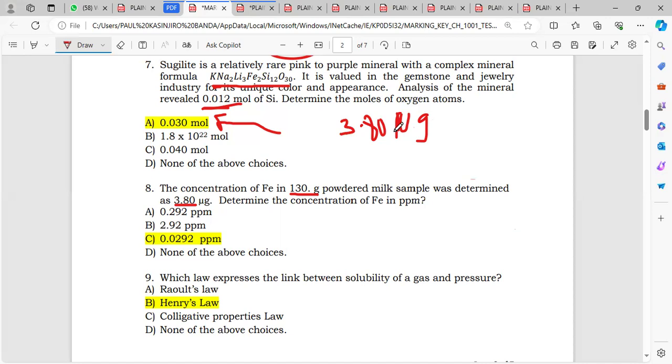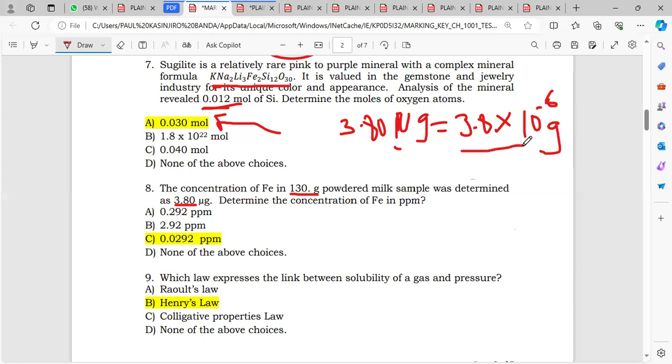If you remember on your prefix table, micro is just 10 to the power minus 6, right? Micro is 10 to the power minus 6. So for me to convert this into grams, I'm just going to say 3.8 multiplied by 10 to the power minus 6. And then this will change from micrograms to grams.